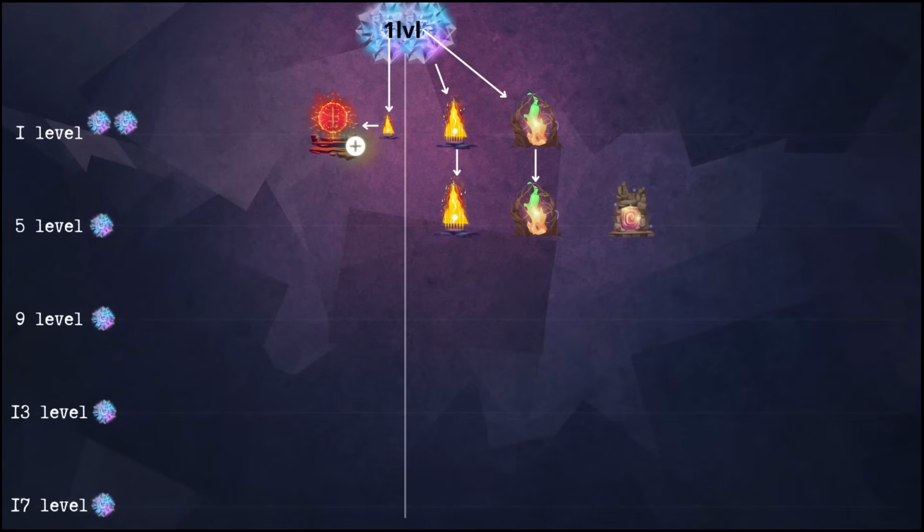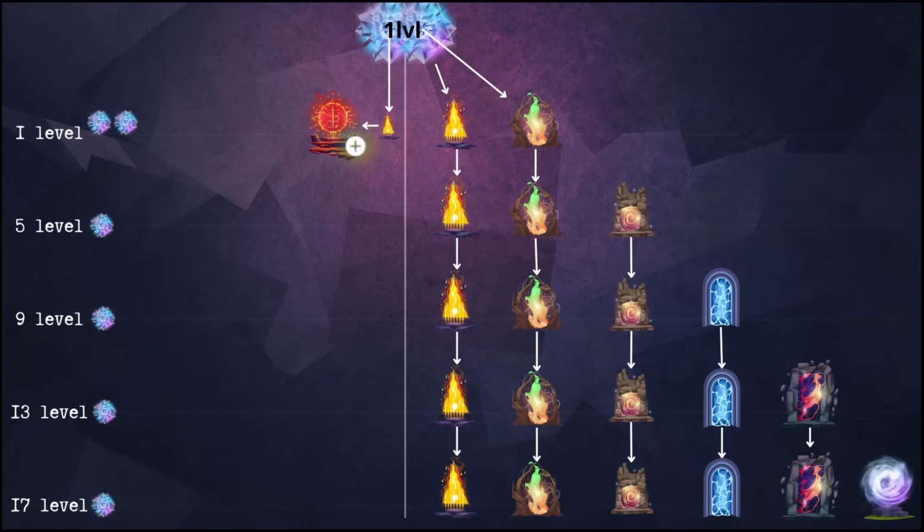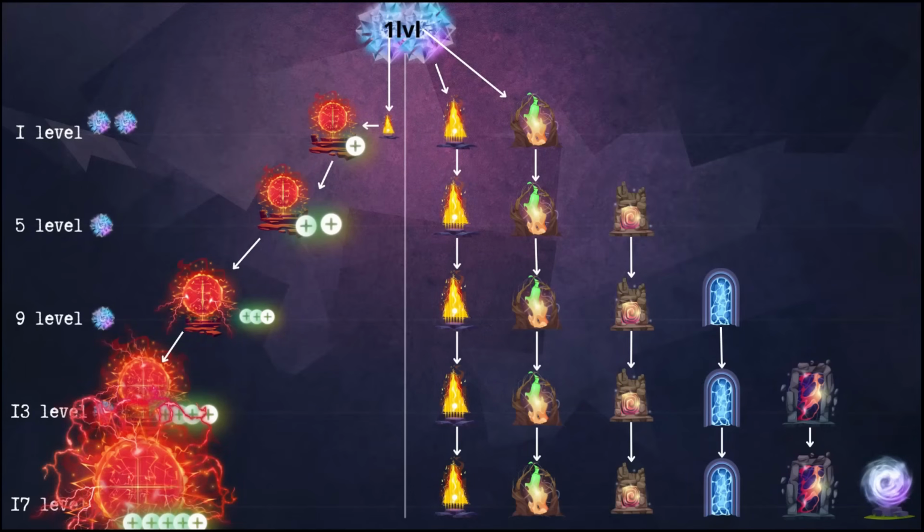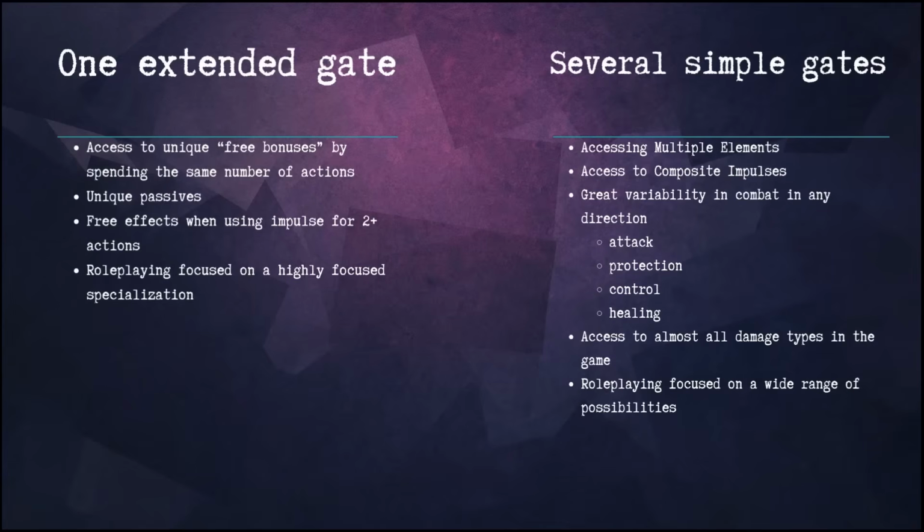For example, you can go the way of maximum flexibility and open new gates every next level. Eventually at level 17 you will be able to control all impulses related to these elements. Or you could open the gate at level 1 and improve it at level 5, open a new gate or improve the existing gate and get both junction bonuses for it, and so on. The logical question appears: which is better, a lot of regular gates or a couple of extended ones? An extended gate gives you additional benefits related to the chosen elements. Multiple gates allow you to extend the variability of your impulses.